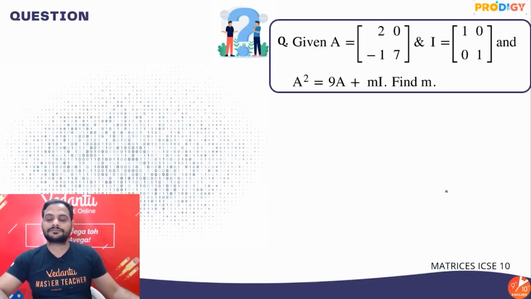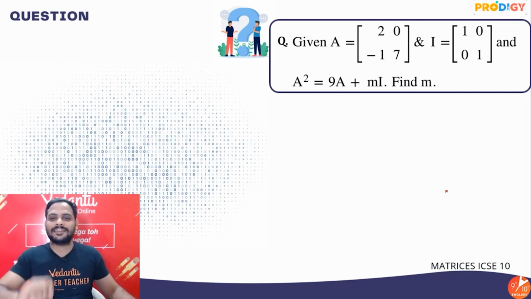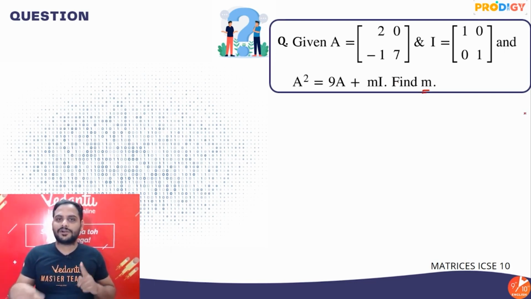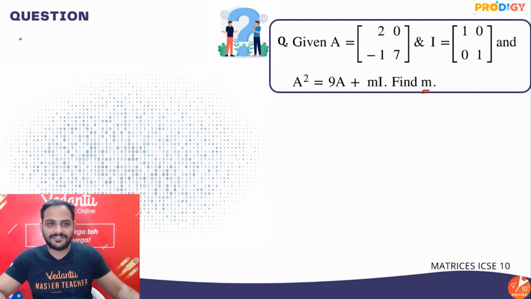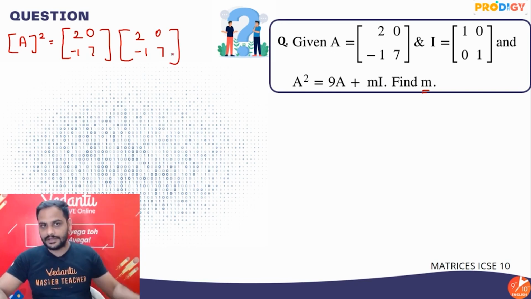Okay, next question. Given A is equal to this and I is equal to this, and A square is equal to 9A plus m times I, find m. Nice question. So first we have A. Let's see what A square is. A square will be multiplying this matrix with itself, 2 0 minus 1 7. This is the compatibility check: 2 by 2 and here also 2 by 2, so we can multiply them, right? Now again, rows of the first matrix are multiplied with the columns of the second matrix. So first row multiplied with first column.